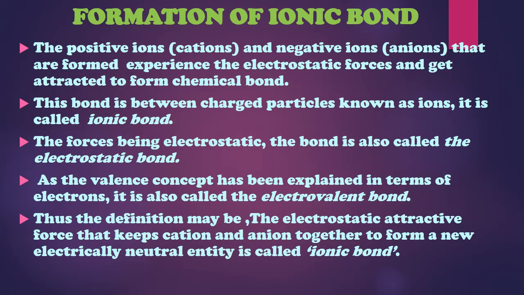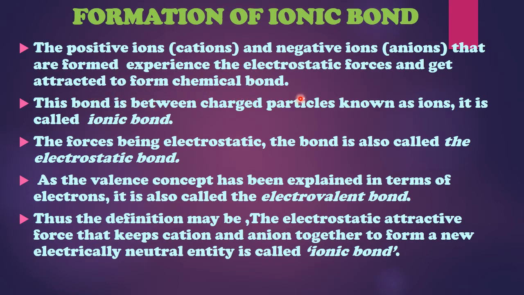Now let's look at the formation of ionic bonds. The positive ions, which are also called cations, and the negative ions, which are also called anions, that are formed, experience the electrostatic force and get attracted to form the chemical bond.